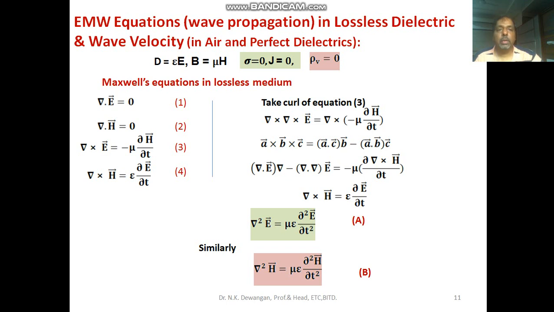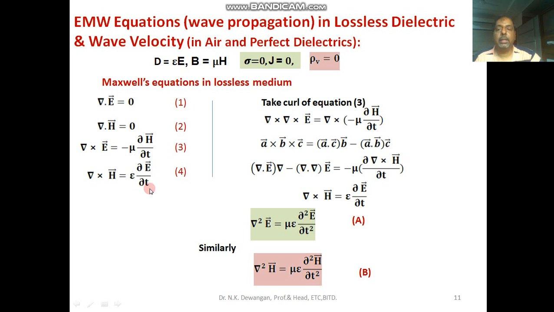So what is the contribution of Maxwell's equations in electromagnetics? Maxwell unified electricity and magnetism. Faraday law says that changing magnetic field will produce electric field, but Maxwell said that not only changing magnetic field will induce electric field, but also if electric field is changing, then it will produce magnetic field.